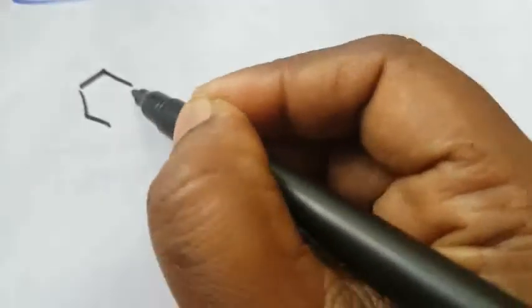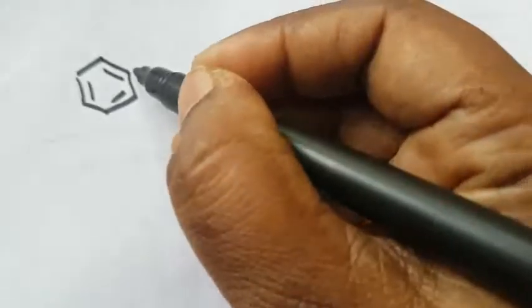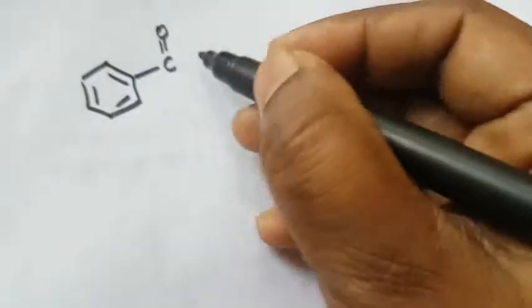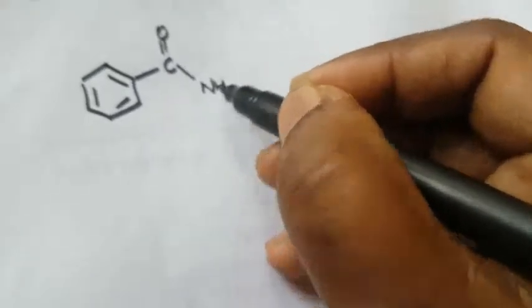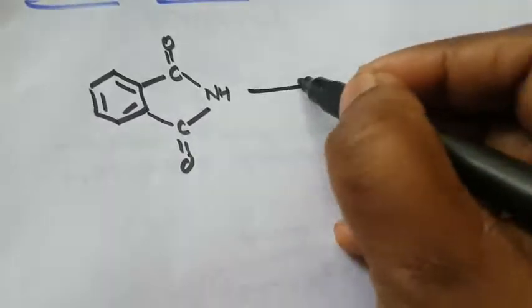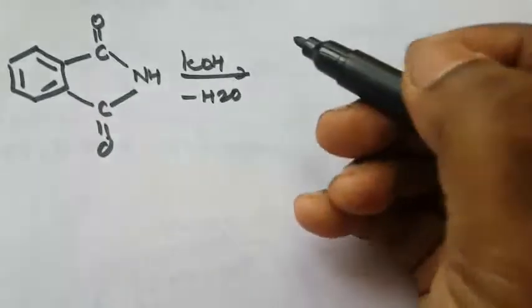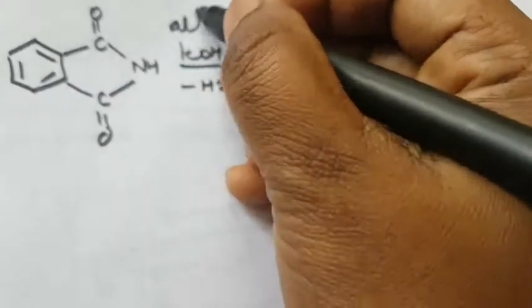First one is phthalimide. What is the formula of phthalimide? Here is the benzene ring with C double bond O, NH, C double bond O, reacting with KOH and H2O. This is alcoholic KOH.